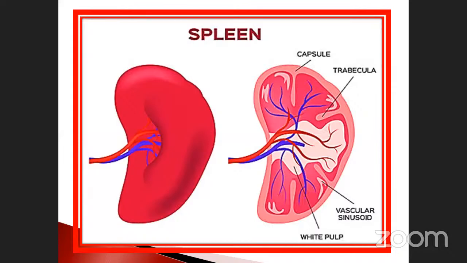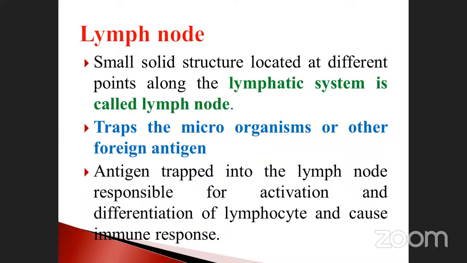Okay, the next one is the lymph node. It is another type of secondary lymphoid organ. See here, small solid structures located at different points. I already told you, there is a small knot-like structure present along the lymphatic system, called a lymph node. I will show you the diagrammatic representation on the next slide. Trapping microorganisms or other foreign antigens is done by which one? Lymph node. What does the lymph node do? It traps microorganisms or other foreign antigens.